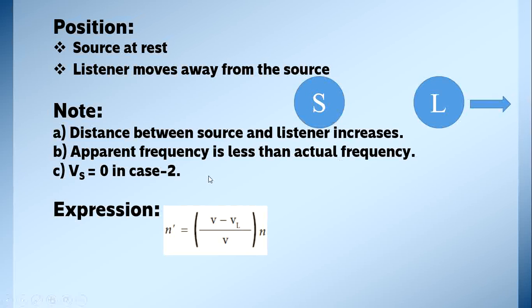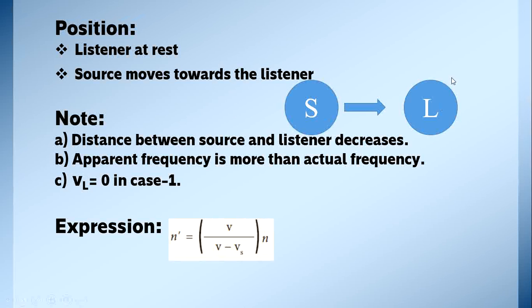So we have to change the second expression. In the second expression, (V minus VL) by (V plus Vs), in that Vs is equal to 0. So (V minus VL) by V. Why are we taking the second expression? Only when both are moving away from each other do we take the second expression. When both are moving towards each other, we have to take the first expression. We have to change that according to the condition. So here the listener moves away, so we take the second case, and then we put Vs equal to 0.